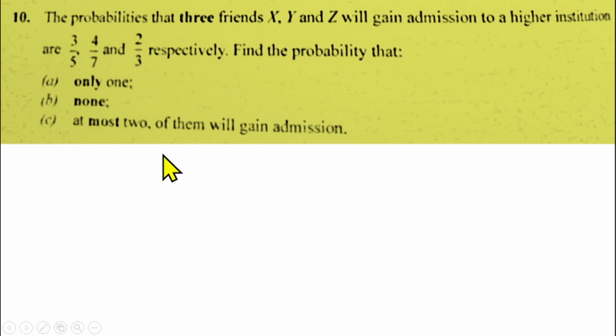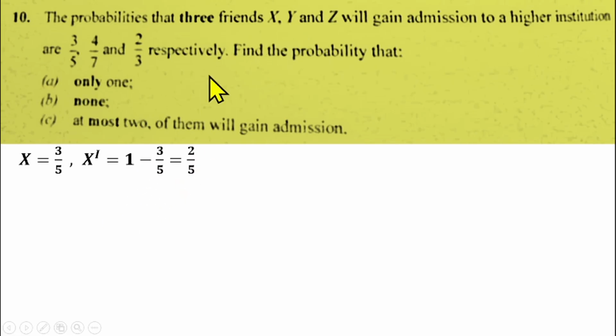So how can we do this? Let X be the event that X will gain admission. That means let's use X prime to represent the probability that it will not gain admission. So the probability of X gaining admission is 3 over 5. The probability that it will not gain admission is represented by X prime, and that will be equal to 1 minus 3 over 5. That gives us 2 over 5. Also for Y as well, the second friend.